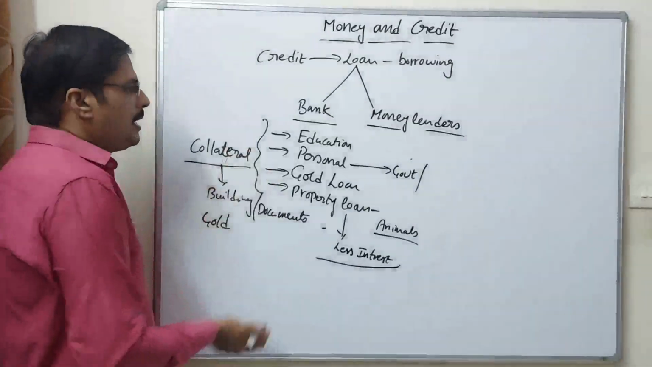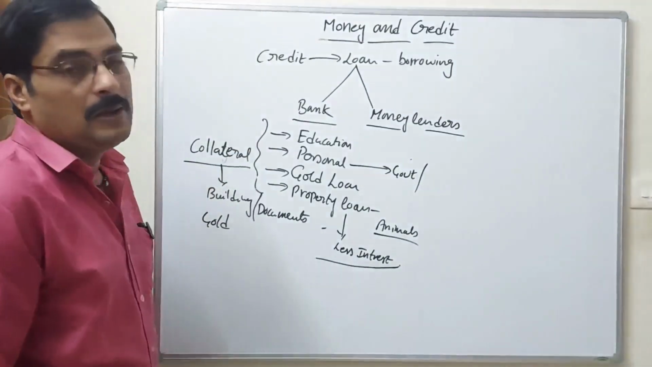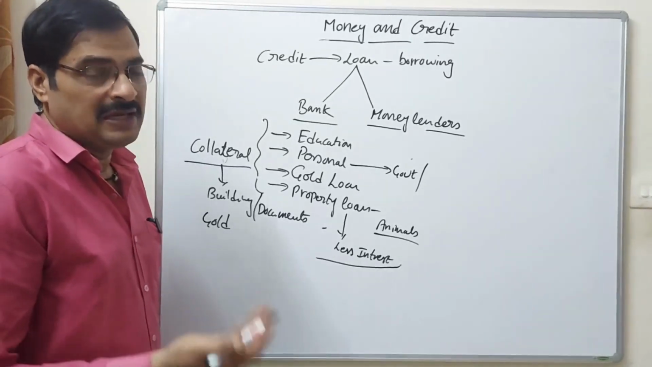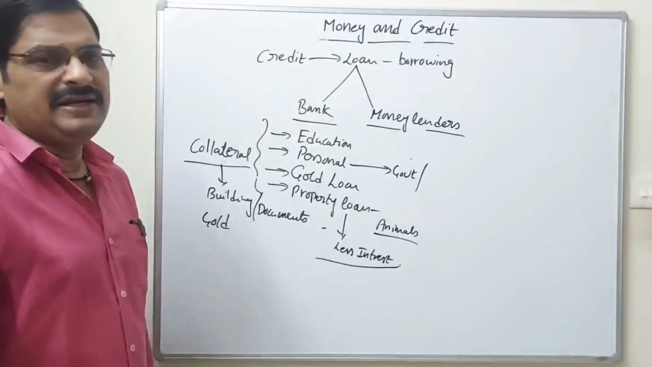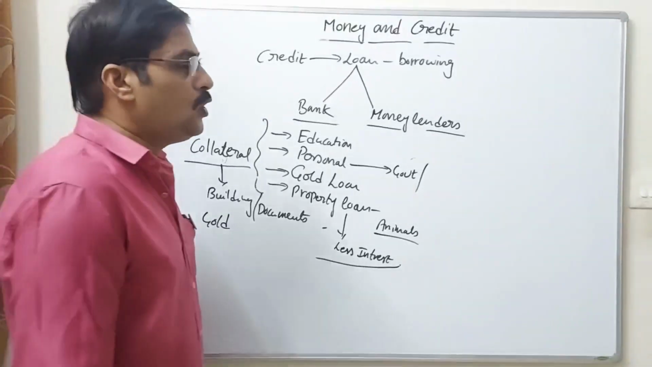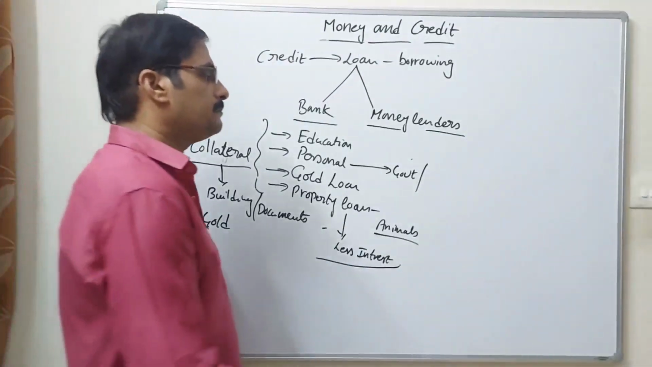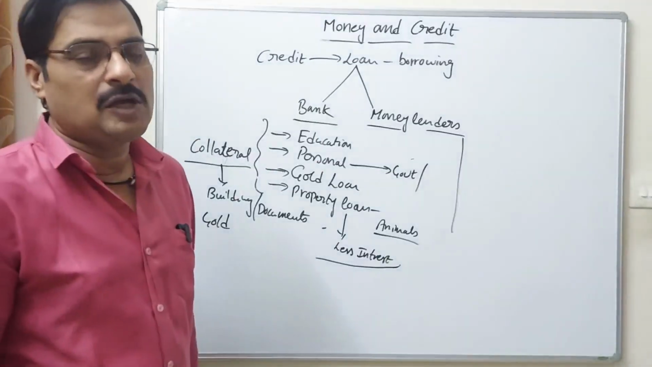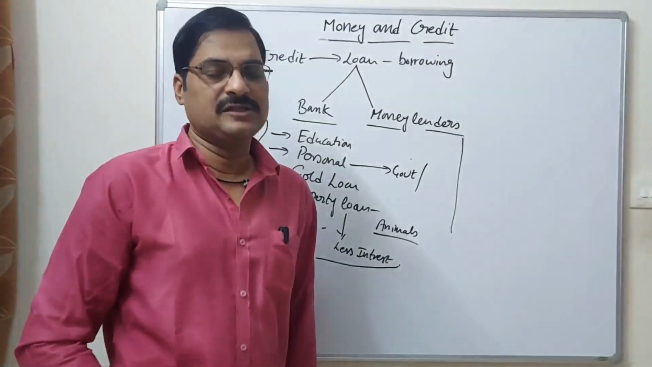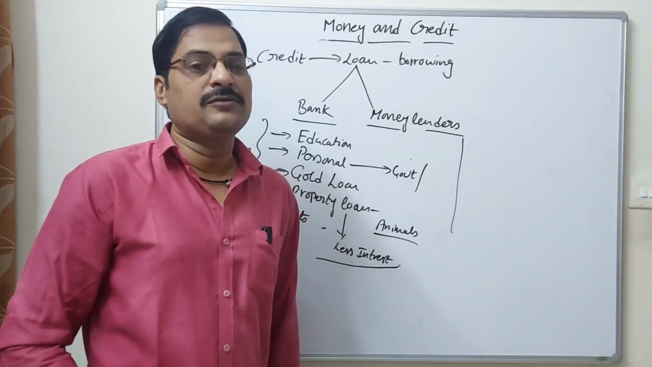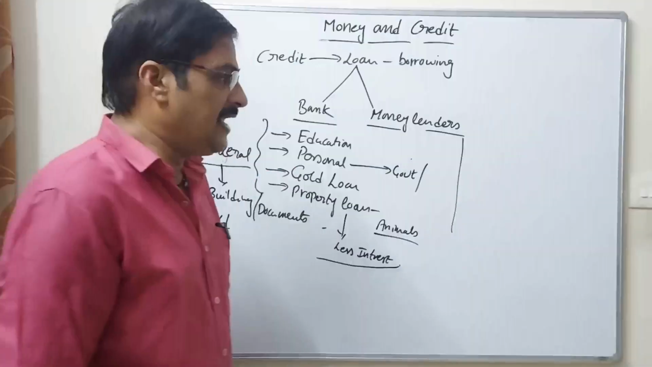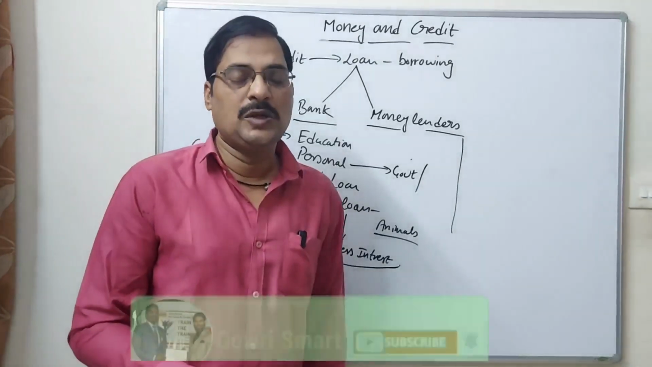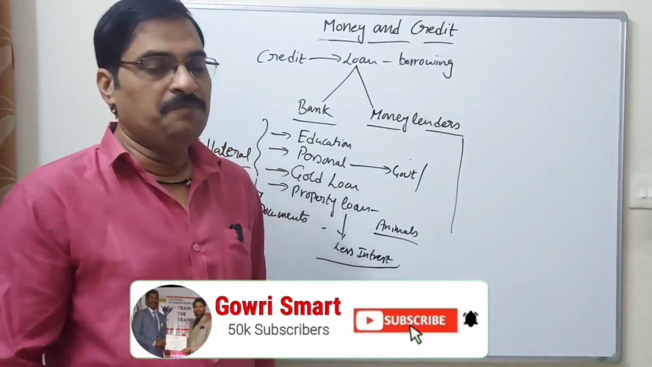These are all the important concepts of loans provided by the bank, but there will be some delay. They are not giving the loan to the particular person immediately. But money lenders are also called financiers. Financiers give the money immediately, within 10 to 15 minutes only, they provide the money to you.